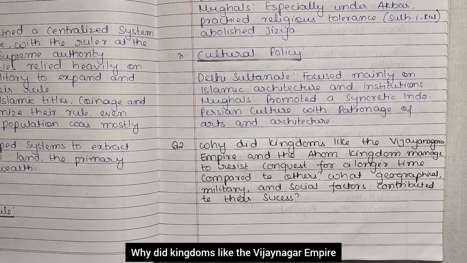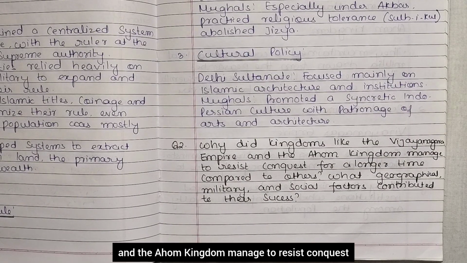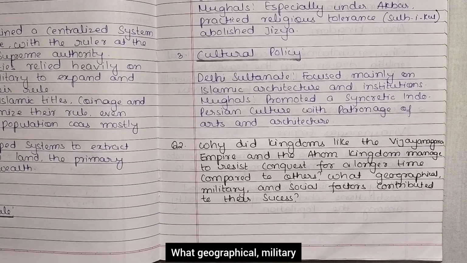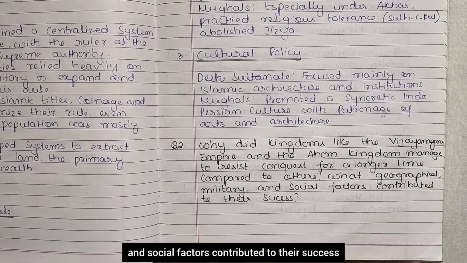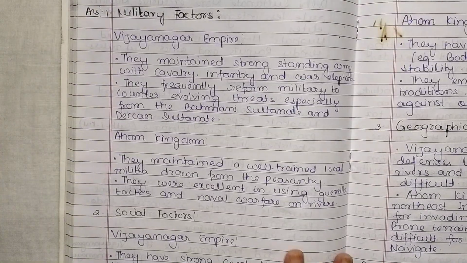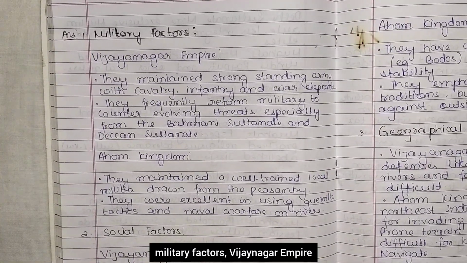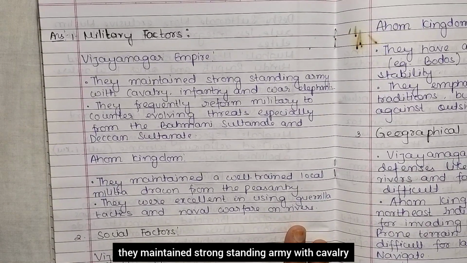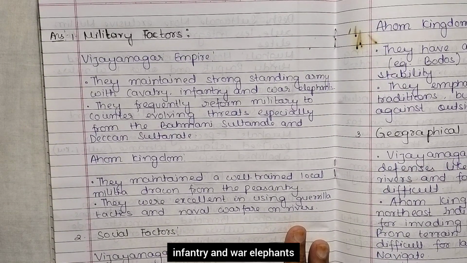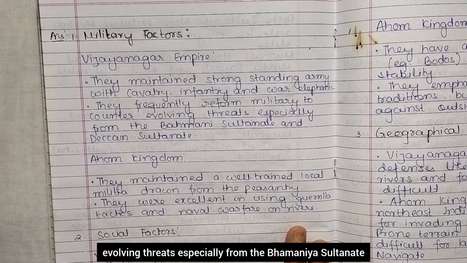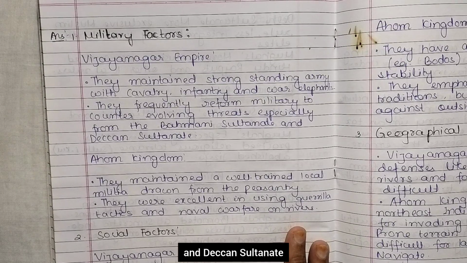Why did kingdoms like the Vijayanagar Empire and the Ahom kingdom manage to resist conquest for a longer time compared to others? What geographical, military and social factors contributed to their success? So, military factors. Vijayanagar Empire: they maintained a strong standing army with cavalry, infantry and war elephants. They frequently reformed the military to counter evolving threats, especially from the Bahmani Sultanate and Deccan Sultanates.